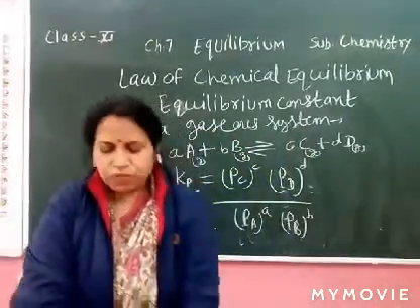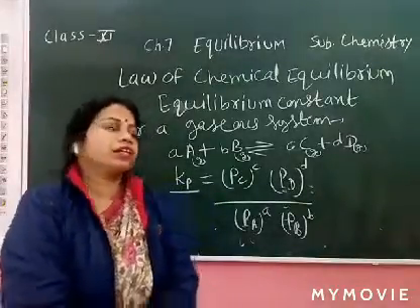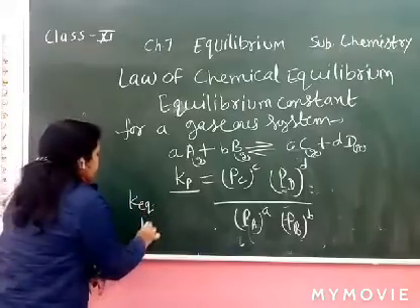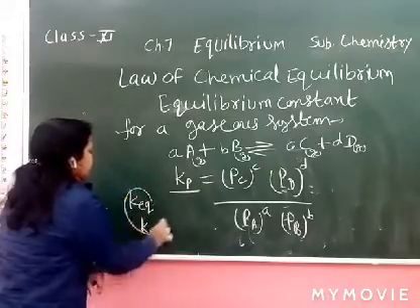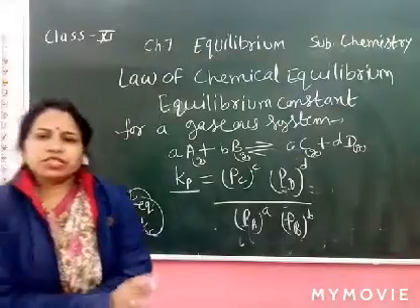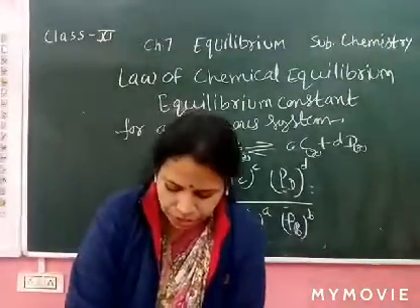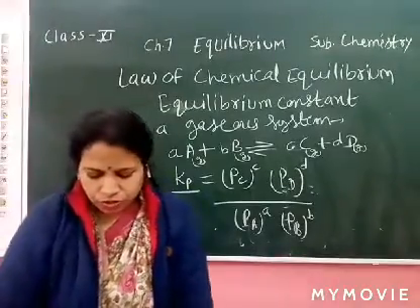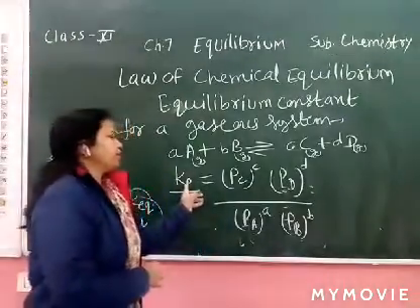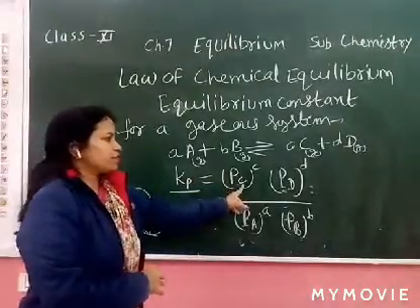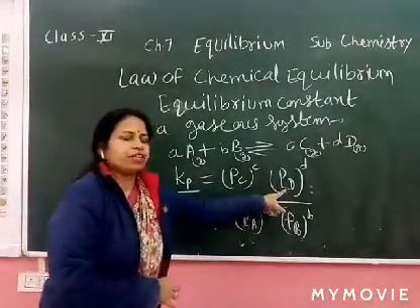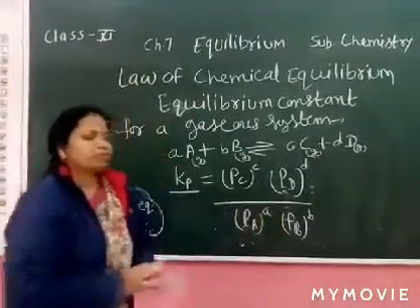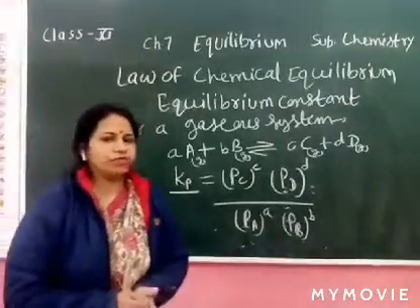Now Kp is clear. Kc is the equilibrium constant in terms of concentration, the concentration constant, and Kp is not always equal to Kc. So Kp is the partial pressure of C and D over the partial pressure of A and B. Now it's clear to all of you. Thank you.